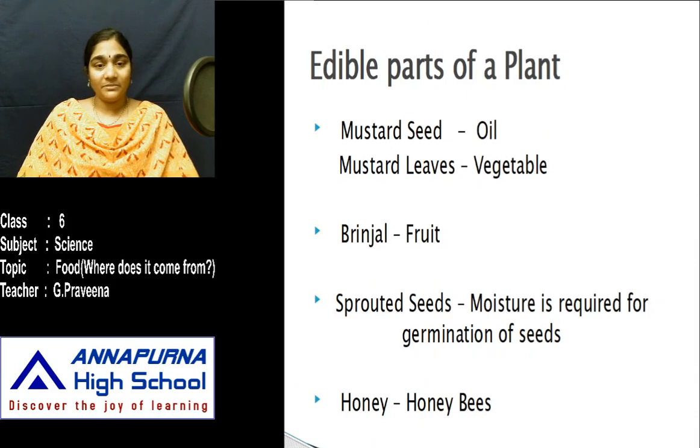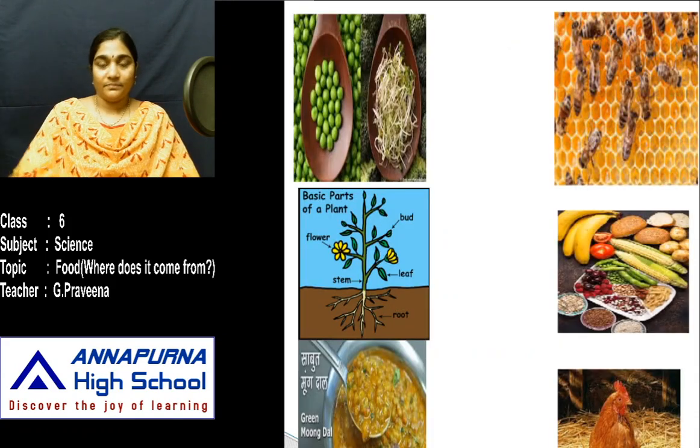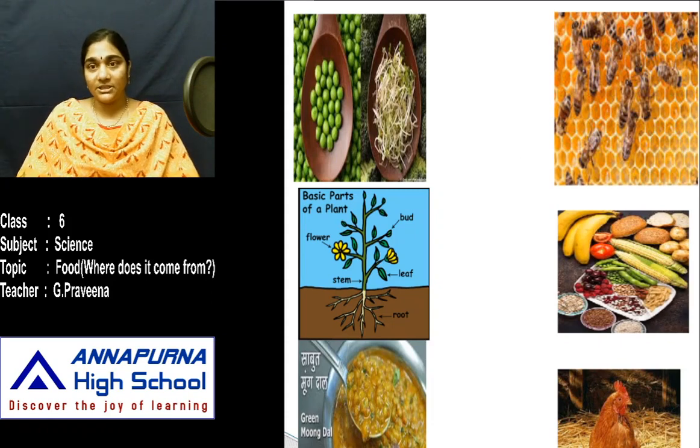And apart from that, honey, it is produced by honeybees. Here in the picture it is clear, see, honeybees are collecting nectar and storing it in their beehive. Where do these honeybees collect the nectar from? They collect the nectar from the flowers of a plant. They suck the nectar from the flowers and store it in their beehives as honey.